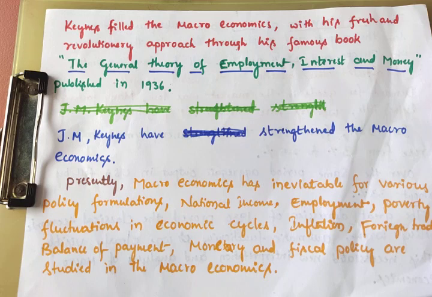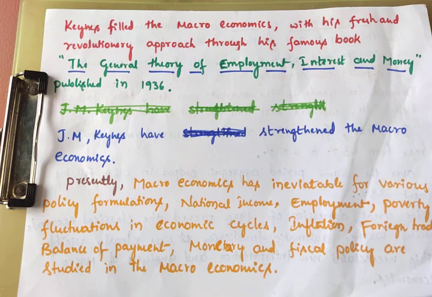The classical economists believed in the laissez-faire policy. According to them, the government should not interfere in the market. For that reason, in 1929 and 30, the Great Depression started. Great Depression means the output level and employment level were low. Where there was no demand, there was no production, no employment, no income. So it was very dangerous.